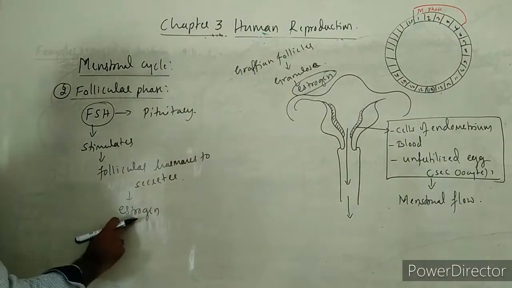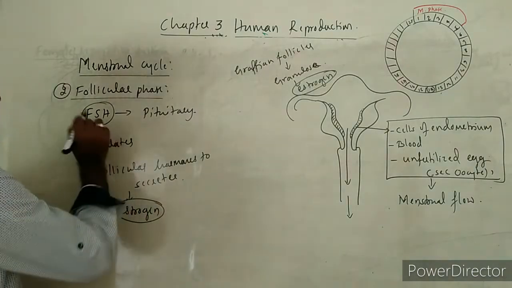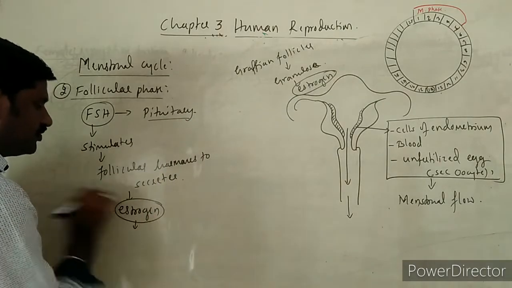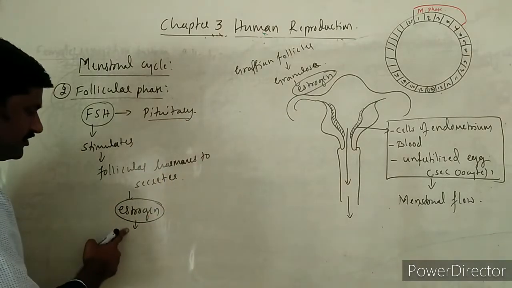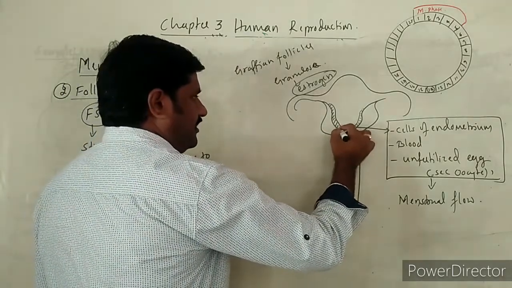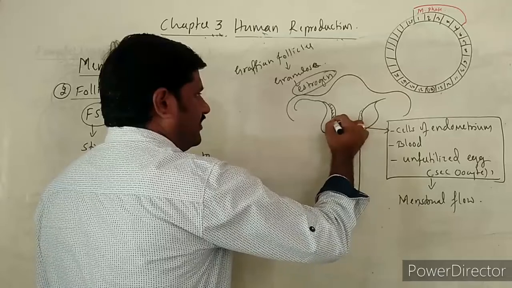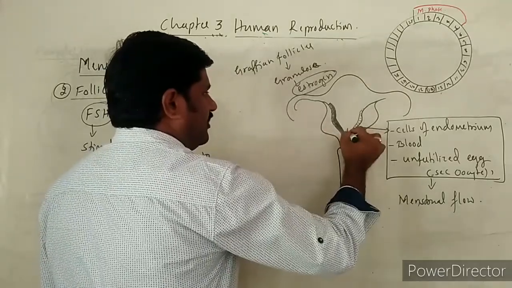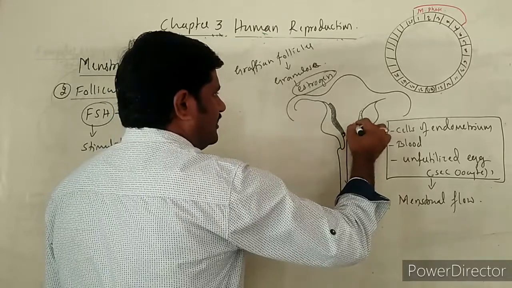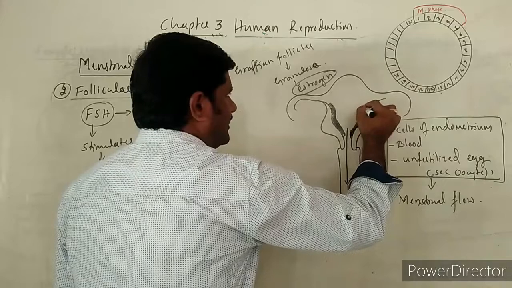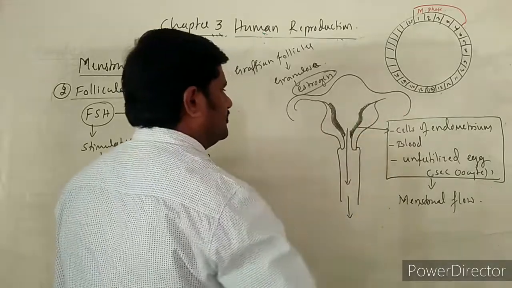It is released by the action of FSH, which is secreted by the pituitary, and this estrogen helps in construction of the new endometrium over here. The new endometrial wall starts to construct due to the action of estrogen.